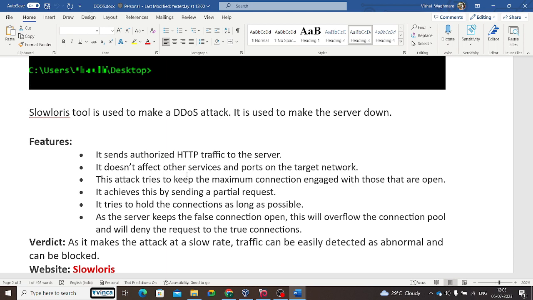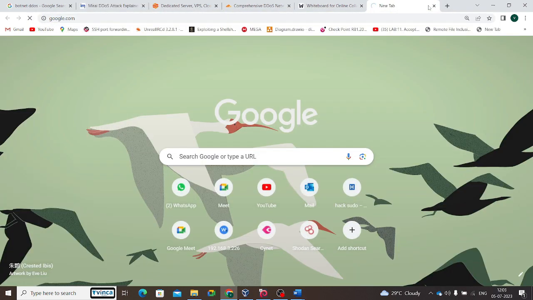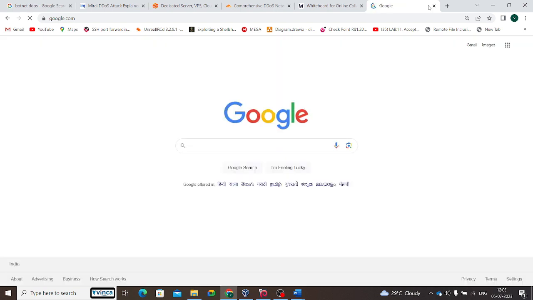Suppose I'm a normal visitor and I want to open google.com in my browser. I send a request to Google to open google.com. The genuine request is sent to Google, and Google responds, displaying the Google home page. But what if I send the request to open the Google page frequently and fastly?